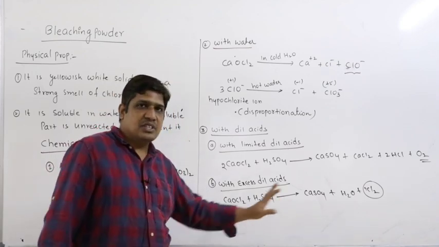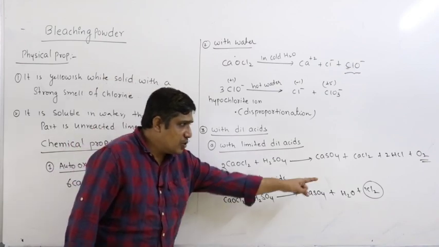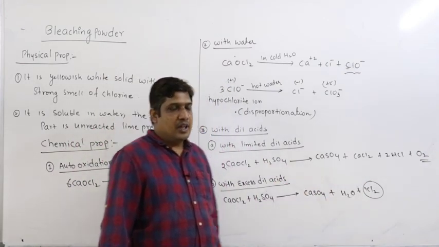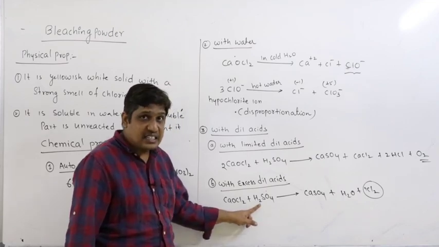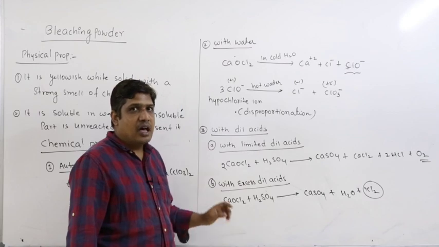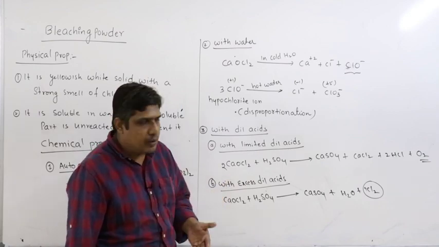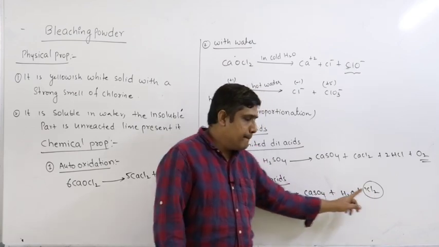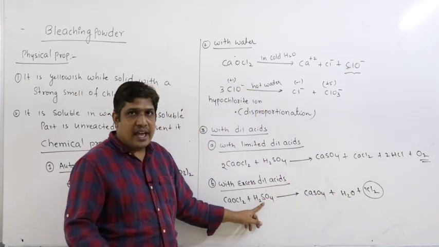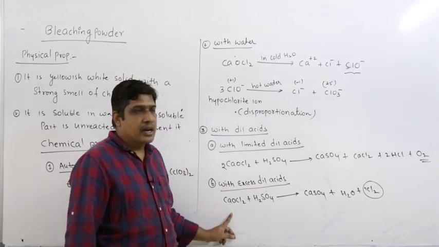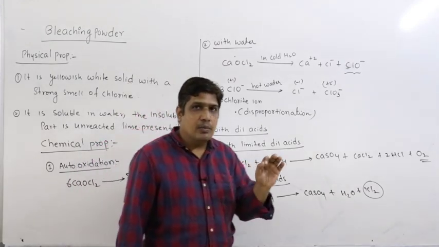So let us define it from the same equation. The amount of chlorine released by the addition of excess dilute acid to bleaching powder is known as available chlorine. So what is available chlorine? The amount of chlorine released by the addition of excess dilute acid to bleaching powder is known as available chlorine.